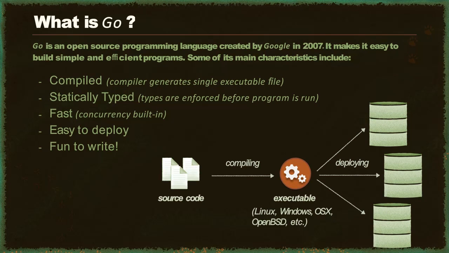Now, programs written in Go are fast and can scale really well, all thanks to a concurrency model built into the language and quite easy to use, as we'll see shortly. Go programs, for the most part, are also easy to deploy. Because the compiler generates a single executable file, sometimes deploying Go programs to production can be as simple as copying the executable over to the server.